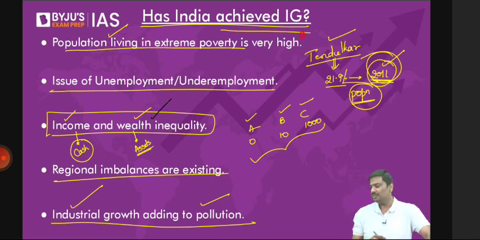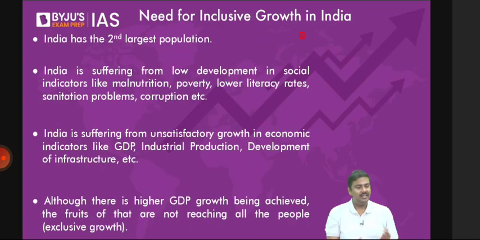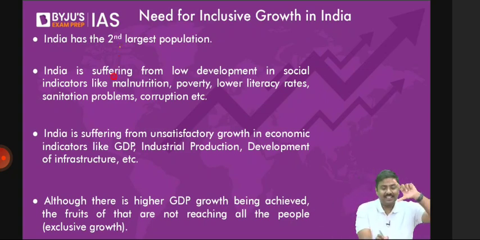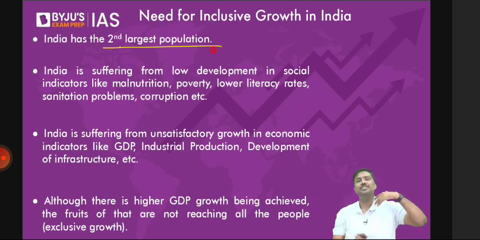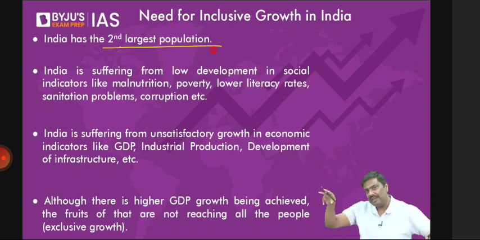In addition to these points, right? Go through these points. Why should India go towards inclusive growth? As already mentioned, India has a very high population which can be classified as poor. And in the international economy, India has the second largest population. And most of the experts say we might have already become the largest population, much bigger than China's population. So when the population is very high, second largest or first highest, doesn't matter, you need to ensure growth will provide benefit to everyone in the society. When the poverty numbers are very, very high, you need to ensure growth will provide benefit to everybody.